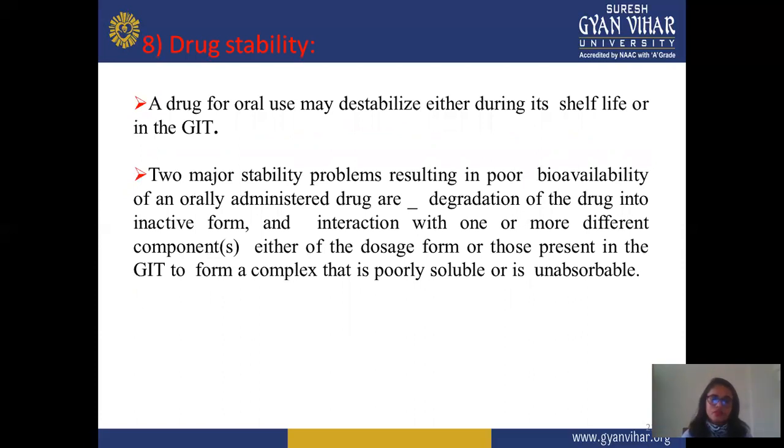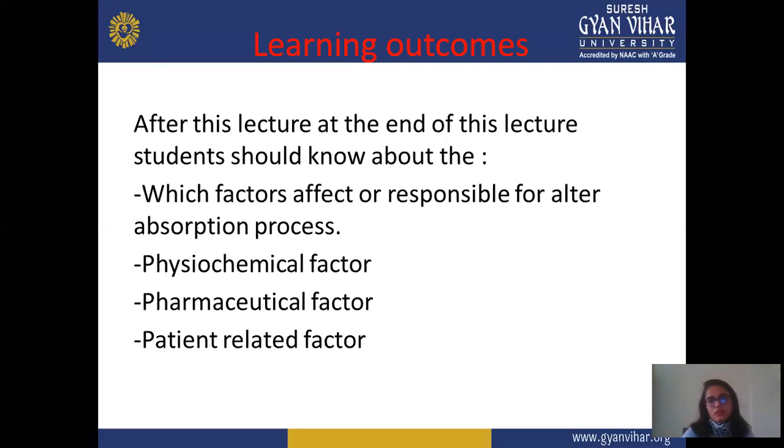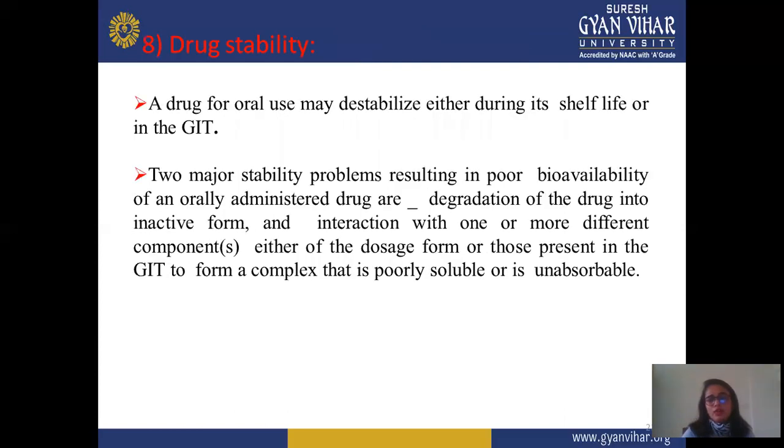A drug for oral use may be degraded either during the shelf life or in the GIT. The major stability problems resulting in poor bioavailability of orally administered drugs are degradation of the drug into an inactive form, and interaction with one or more different components, either from the dosage form or the GIT, forming a complex that is poorly soluble and absorbable. Now, this is all about factors affecting drug absorption.